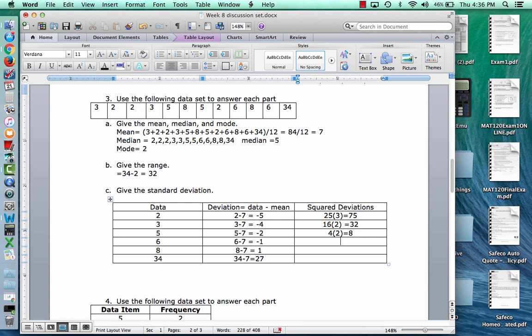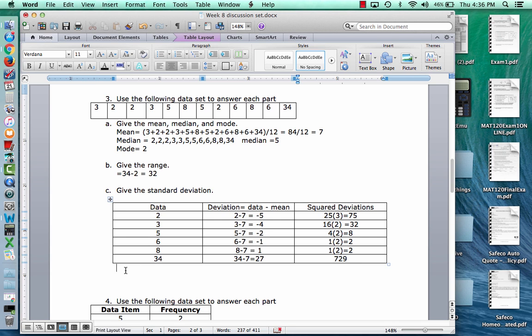Next, negative 1 squared is 1. How many 6s do I have? 2. So 1 times 2 is 2. And then 1 squared is still 1. How many 8s do I have? 2. So I have 2 there. And then 27 squared is 729, and I only have one of those, so I have 729.